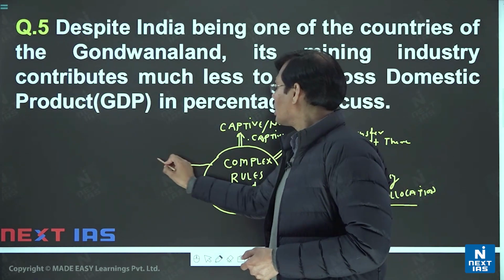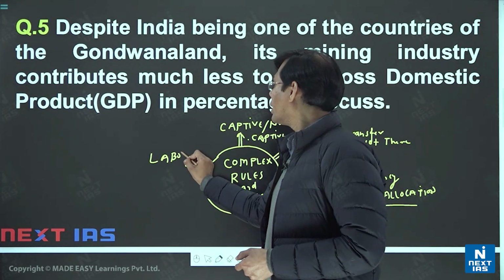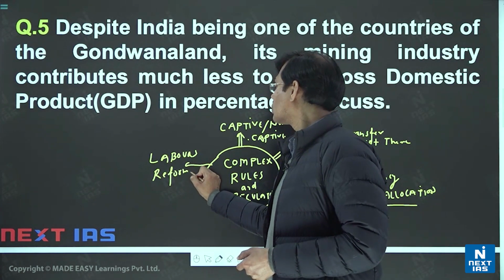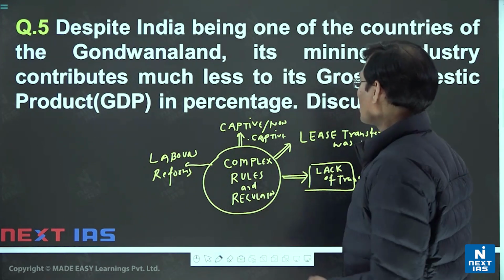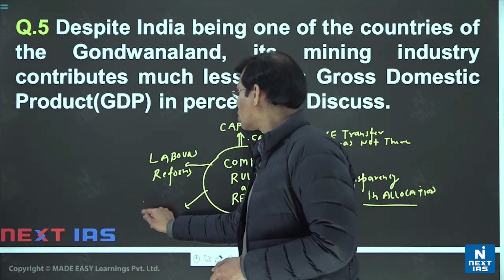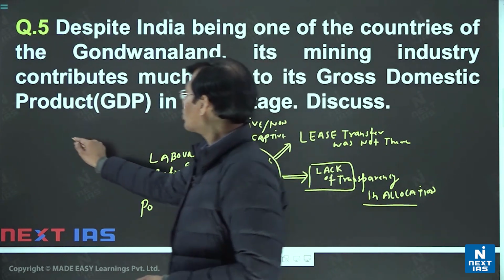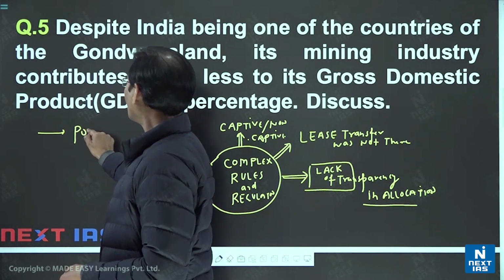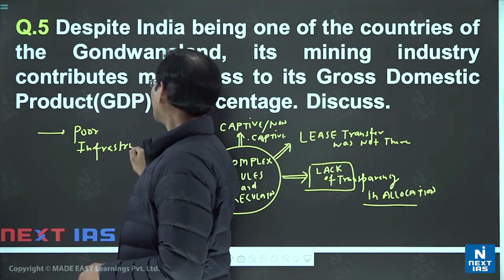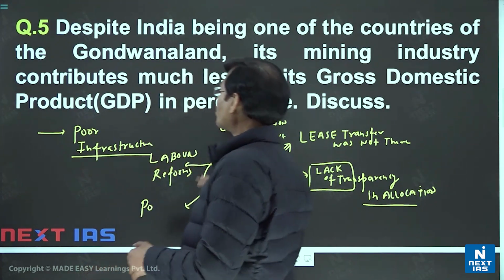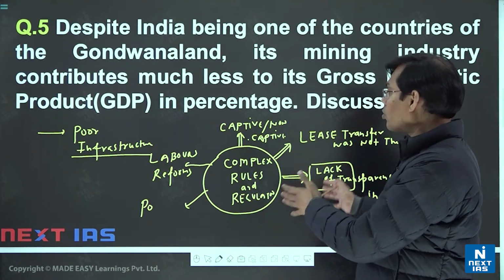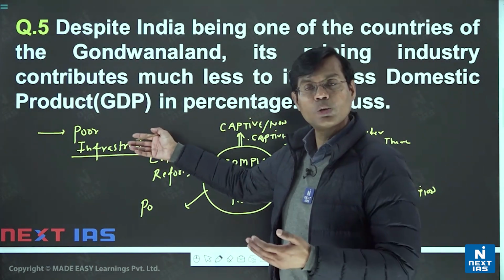Even the labor reforms were inadequate in that. Inadequate labor reforms. Even we can say poor infrastructure due to rigid rules, and that poor infrastructure you may also mention separately: inadequate infrastructure, poor infrastructure in the tribal belt and forested area. So it was not easy for movement as well. So besides complex rules and regulation, the poor infrastructure point you may also say.